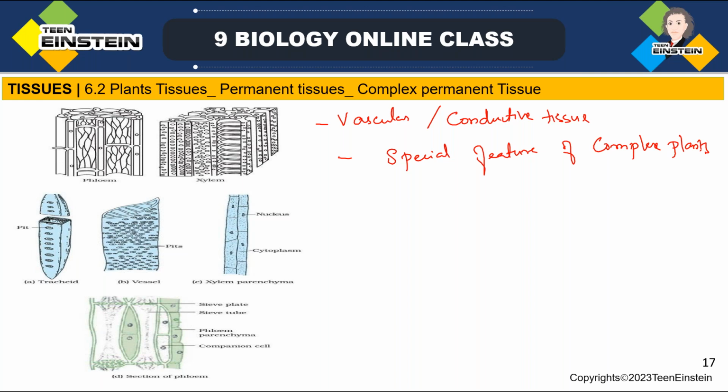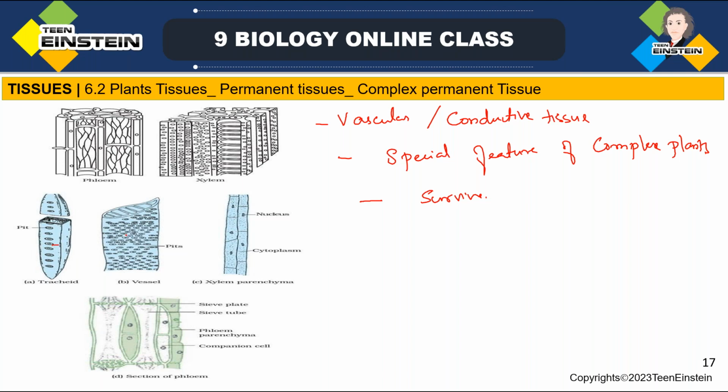Okay. So with the help of this vascular bundle only, they are able to survive, right? There is a conducting system in complex plants. So that's how they are surviving, right? So here you can see this is the section of xylem.